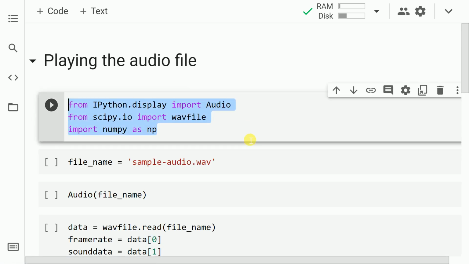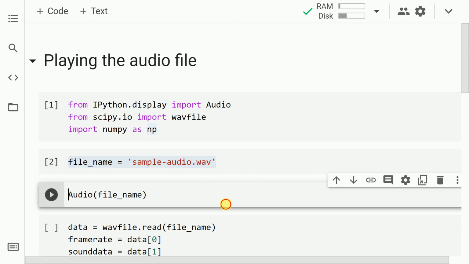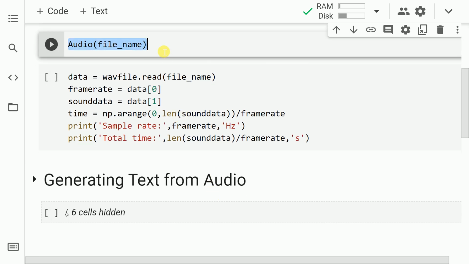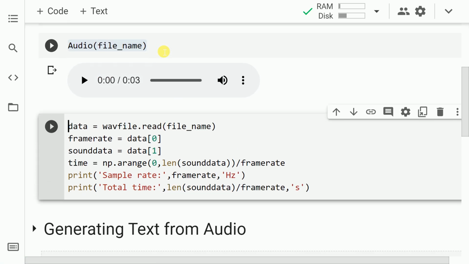As usual, I'll require some imports. So let's go forward and import the necessary modules. As I've already mentioned, the file that I have is sample-audio.wav. This file, I kind of take the file name and I save it into a variable called file_name. The next piece of code is where I actually play the file in Jupyter Notebook. So let me go forward and run this piece of code.